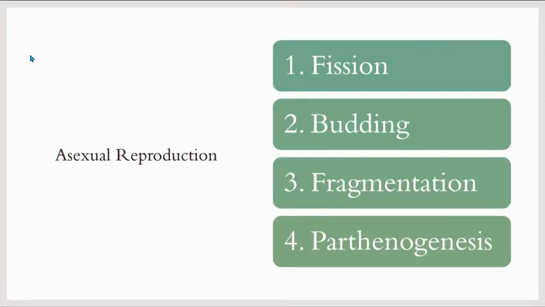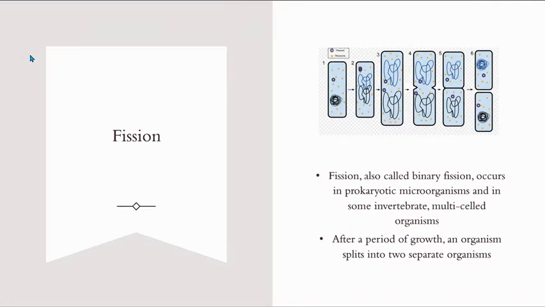Asexual reproduction has four kinds: fission, budding, fragmentation, and parthenogenesis. Fission is also known as binary fission. In this case, the parent grows and then divides itself into two parts. Basically, the offspring is just like the parent. So there's no genetic variation in this kind of reproduction.